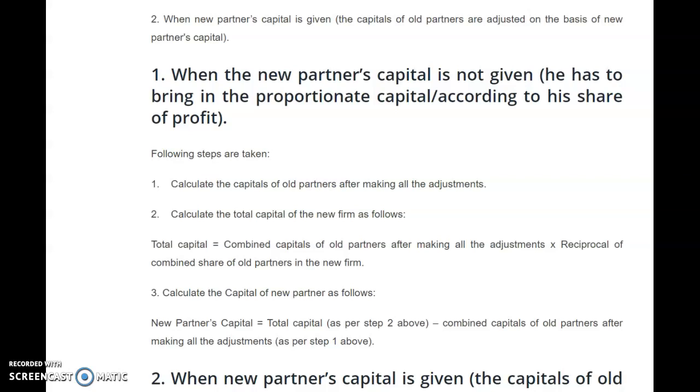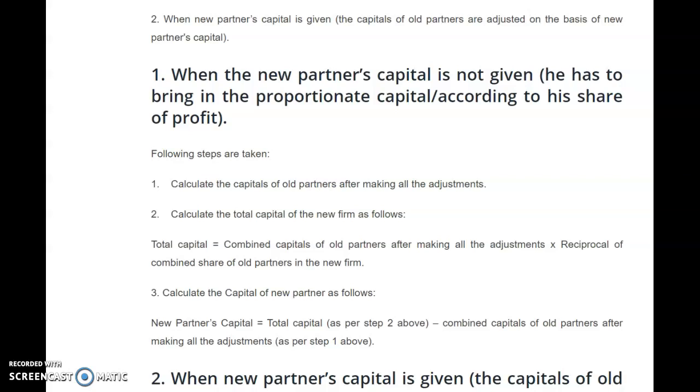So the total capital of A and B after all the adjustments is rupees 3 lakh. We all know that C is admitted for 1/4 share, so the remaining 3/4 share of capital is to be contributed by the old partners. We have calculated it as rupees 3 lakh.